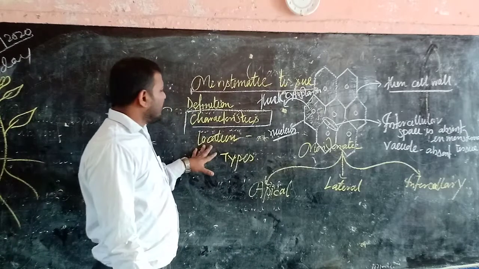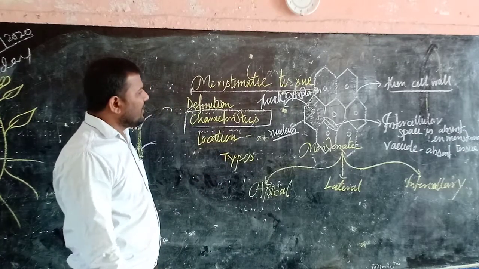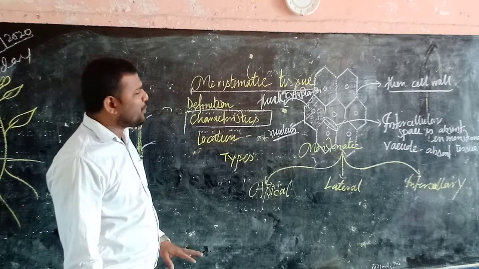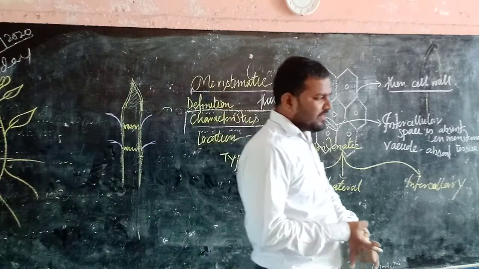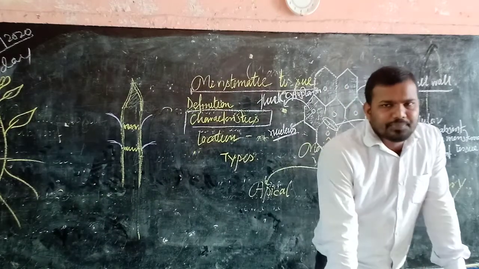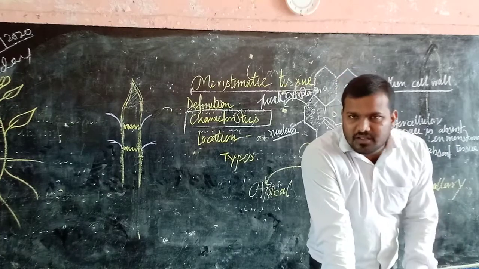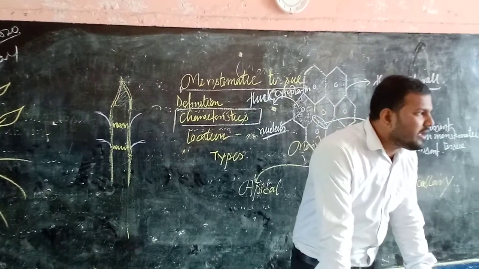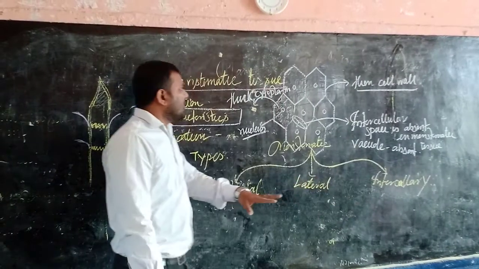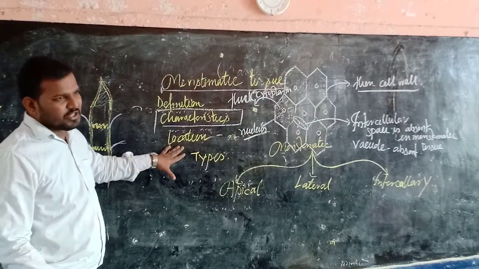Now, the location of occurrence of meristematic tissue. Generally, meristematic tissue is able to perform cell division, and with the help of cell division, it can increase the cell number, and due to the increase in cell number, the plant can grow. So the growing regions of a plant mostly contain the meristematic tissue.